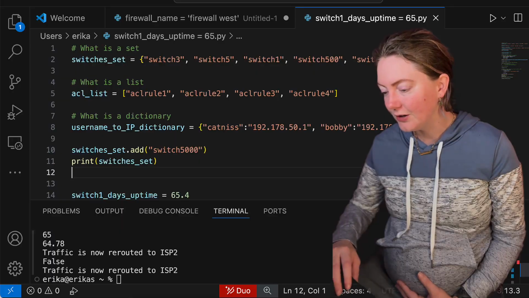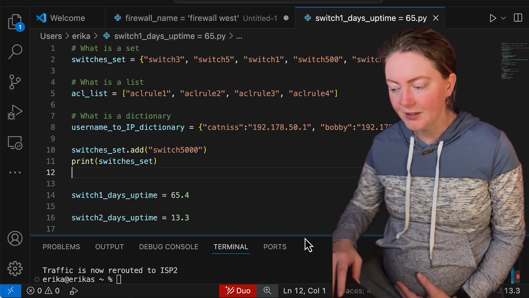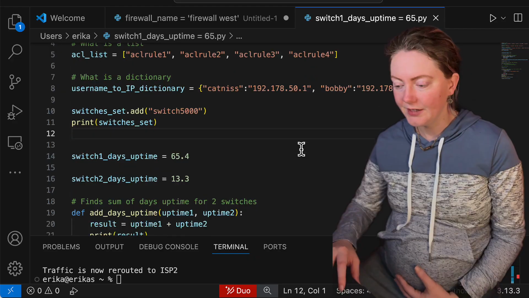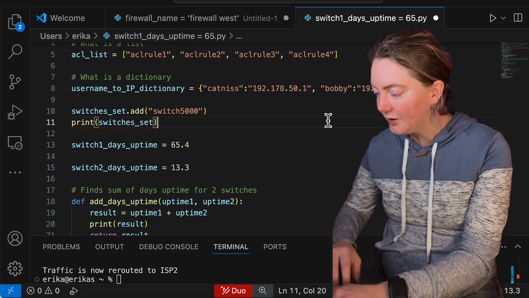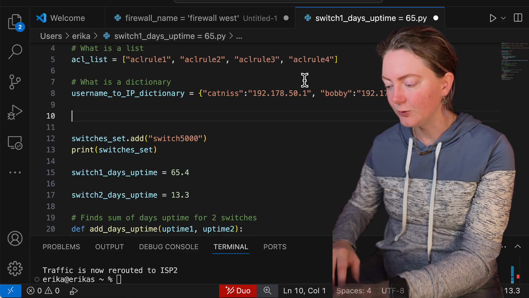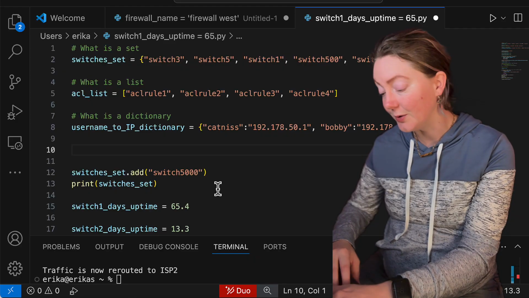So I'm going to open VS Code, and I know that this file has a hodgepodge of all kinds of stuff in it right now, but we're not talking about best practices right now. Let's put it underneath our what is a dictionary section, since that's where we introduced IP addresses in this file. This is where we can practice.